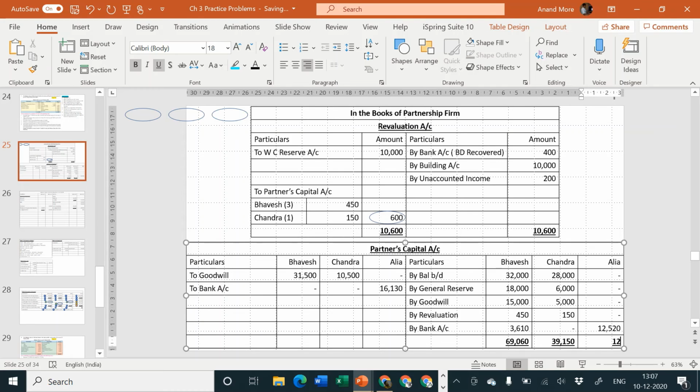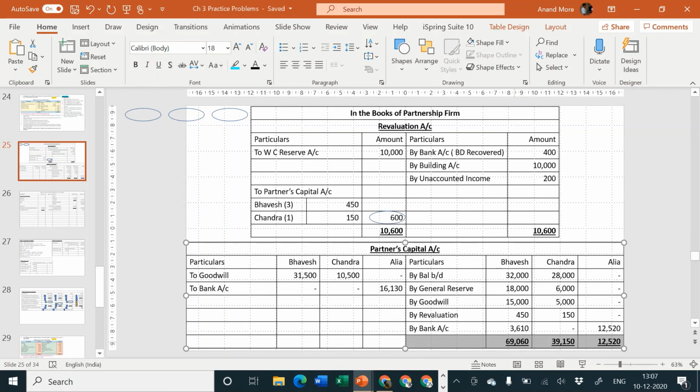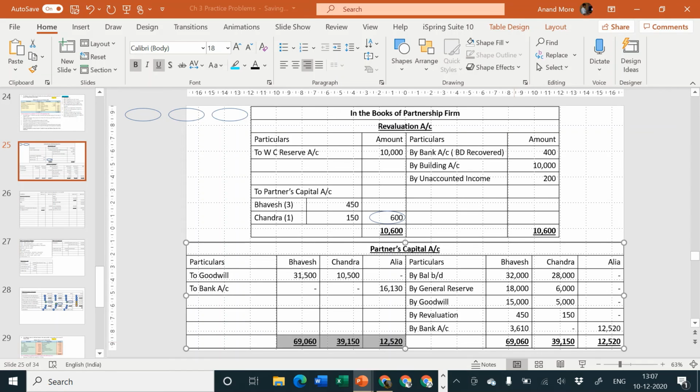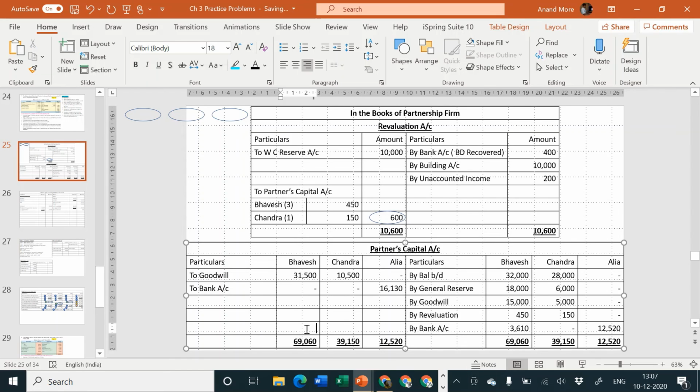And Alia is very simple, 12,520. Nothing special to be done. Okay, let us write down these amounts on the debit side also, and let us find out the balancing figure. 69,060 minus 69,060 minus what?